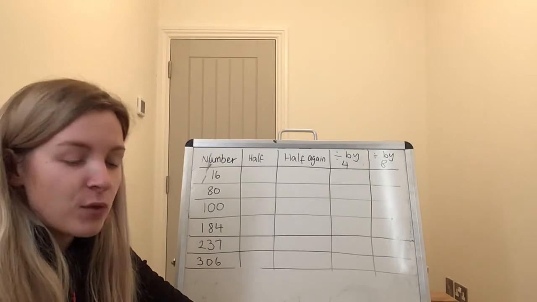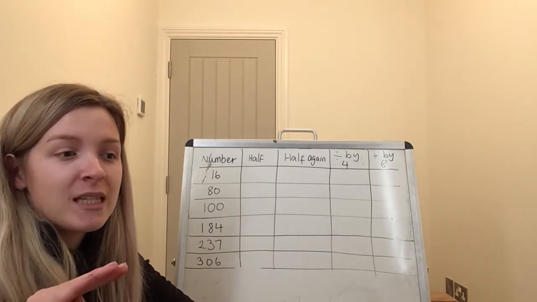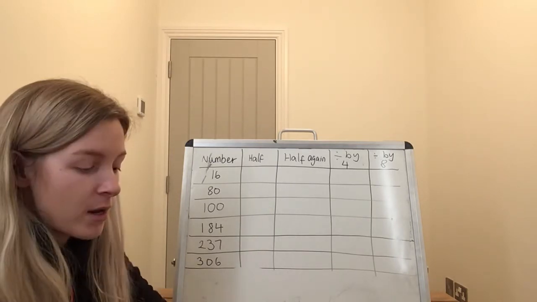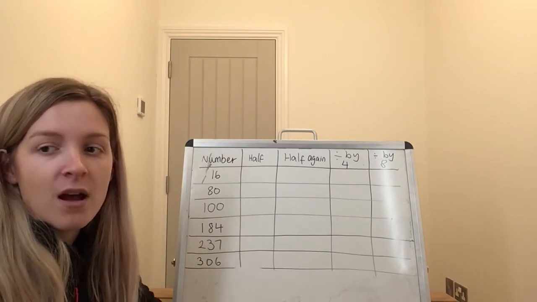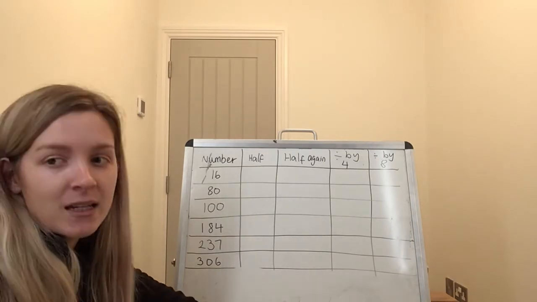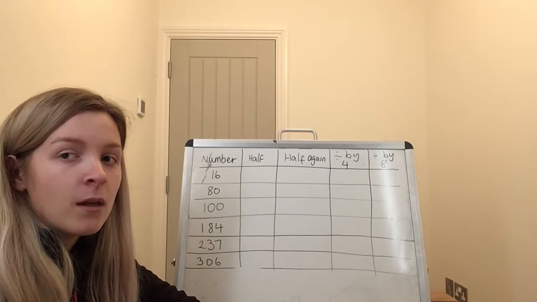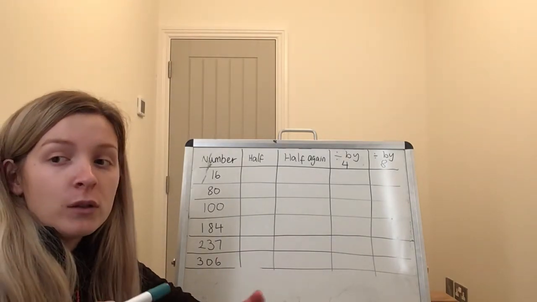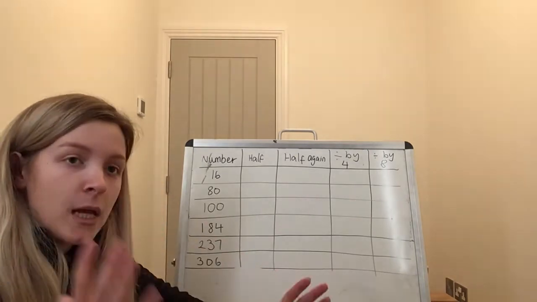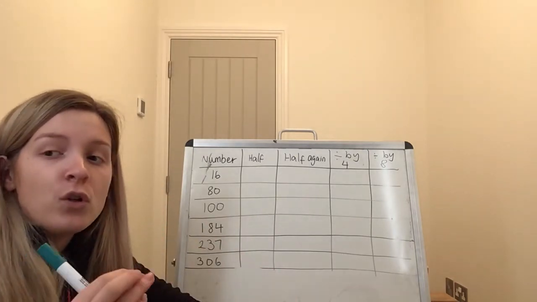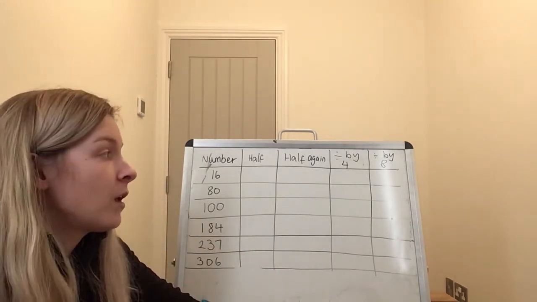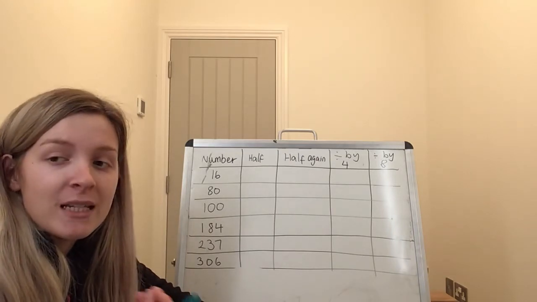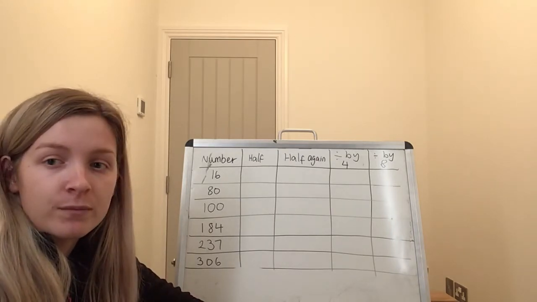Okay, so today we're going to do very similar activities, but this time we're going to be deciding whether numbers are divisible by 8 or not. Now, knowing what we know about whether it's divisible by 4, halving it, is it an even number? What do you think is the rule for whether it is divisible by 8 or not?